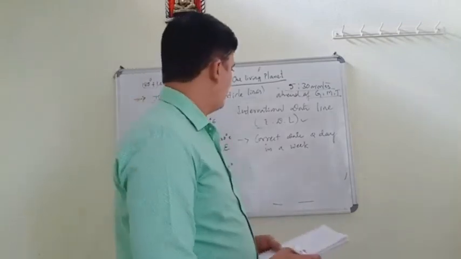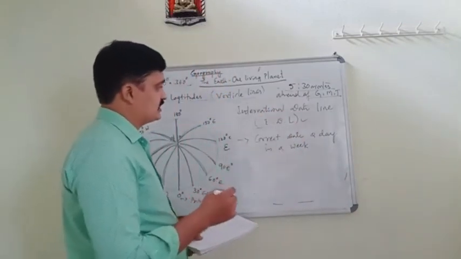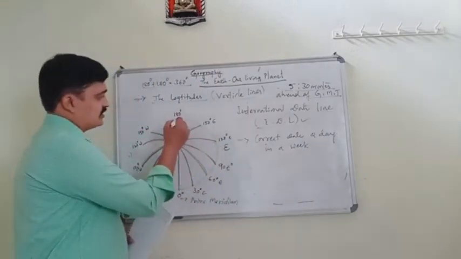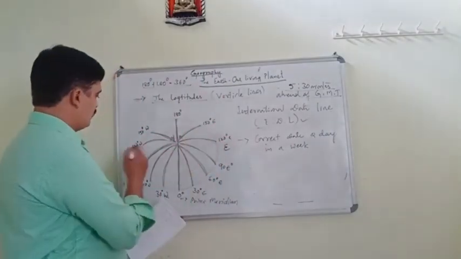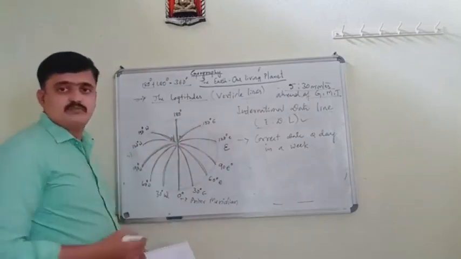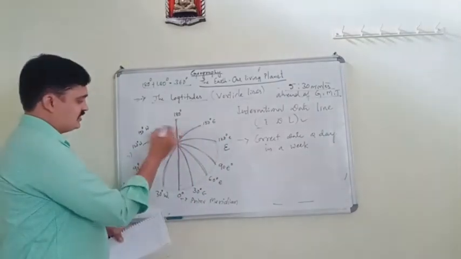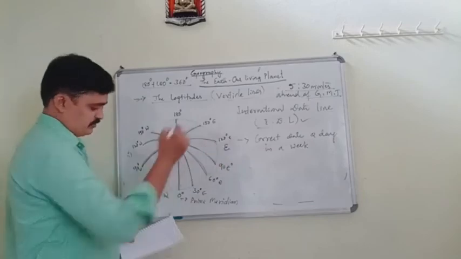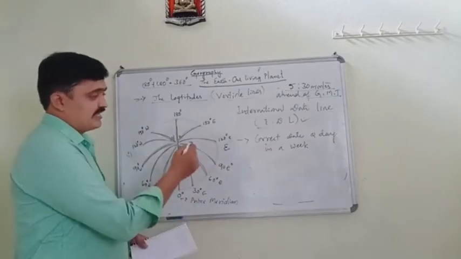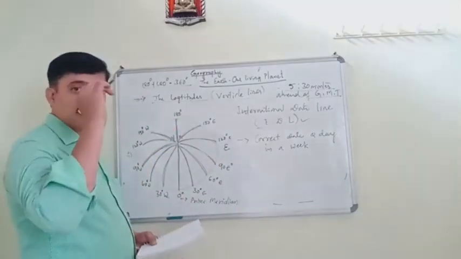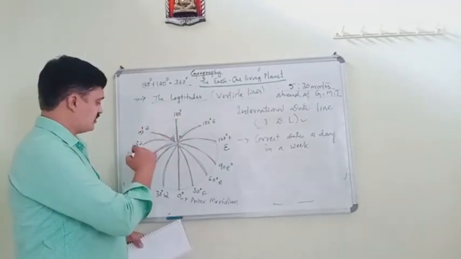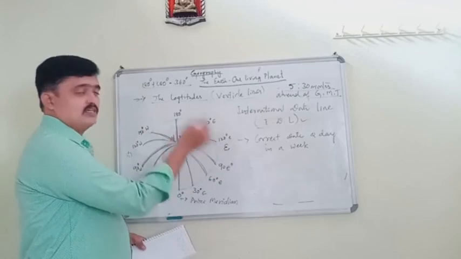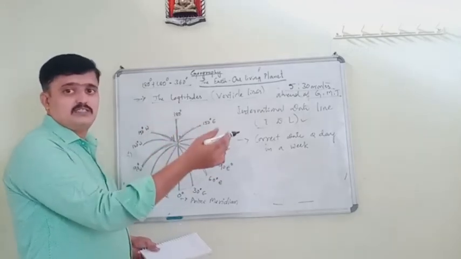Any ship crossing this line from west to east takes a day twice. When the ship crosses from west to east, they take a day twice.